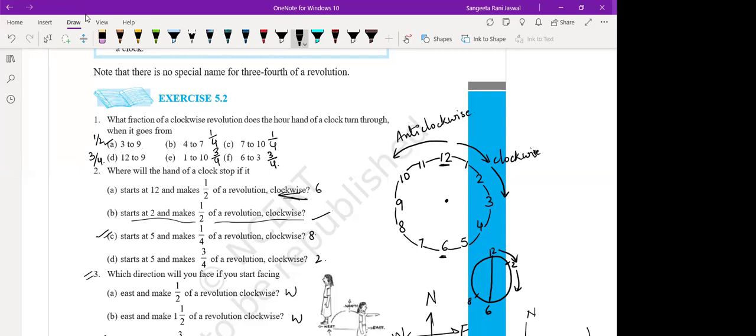Now, in the third case, it is asking, starts at 5 and makes 1/4 of a revolution. It's saying it starts at 5 and takes 1/4 of a revolution in clockwise direction, this direction. So, 1/4 of a revolution will be there.